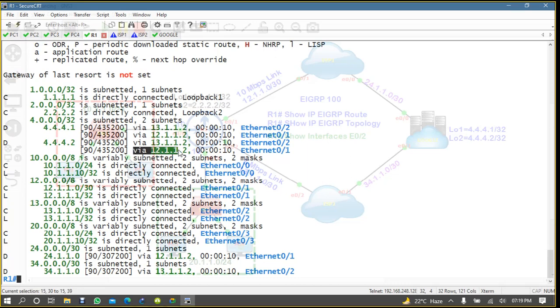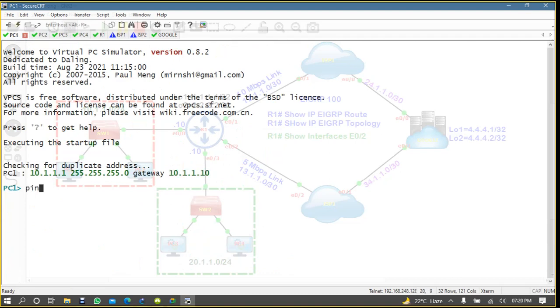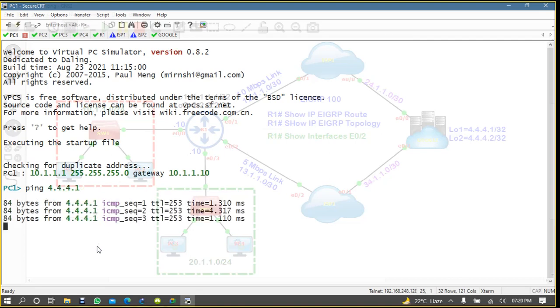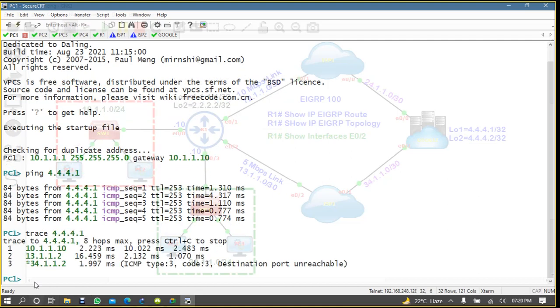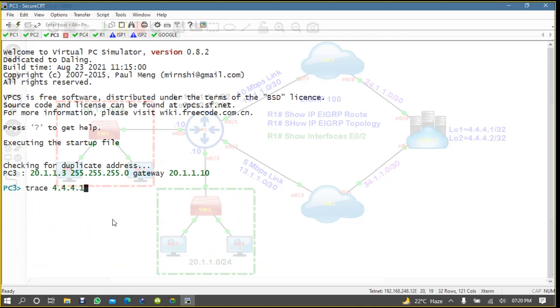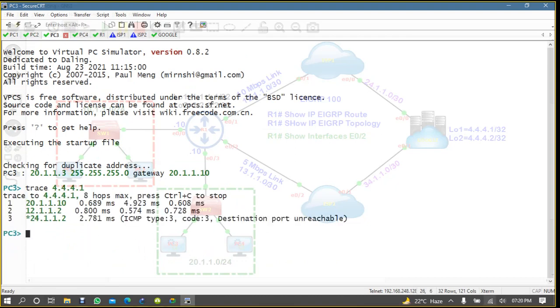Okay, so it's load sharing. If you come here on PC1 and ping 4.4.4.1, it's pinging, right? And if you trace 4.4.4.1, it is going via 13, and if you trace from PC3, it is going via 12.